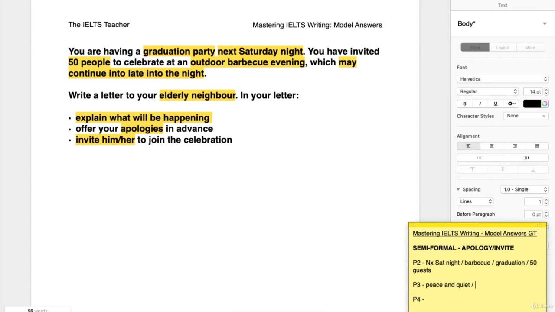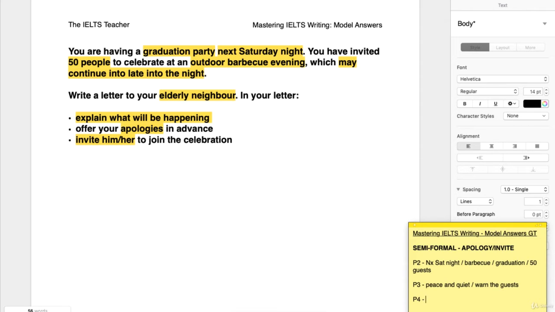What are we going to do to try and prevent the party from being too loud? We know it's outdoors, so that's a problem. So maybe we can just talk about that we will warn the guests about the noise that they might make, and we'll make them aware that we have neighbors and we don't want to disturb the neighbors. So just a couple of points there.